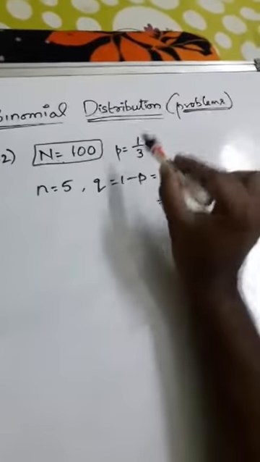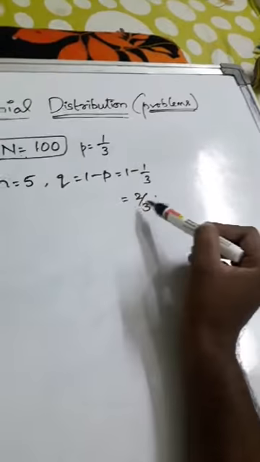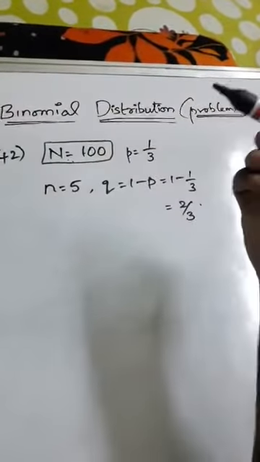So N is given as 100, p equals 1 by 3, n equals 5, q equals 1 minus 1 by 3, which is 2 by 3. So n we have, p we have.